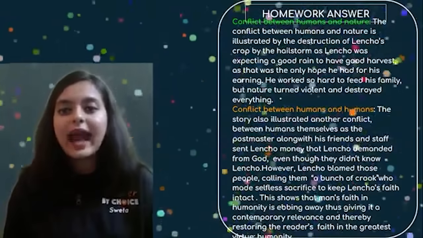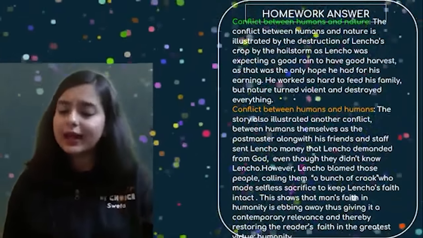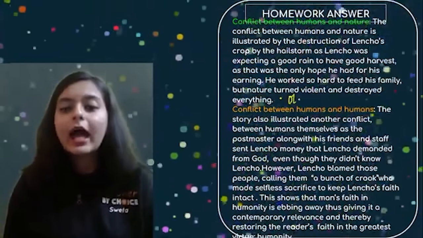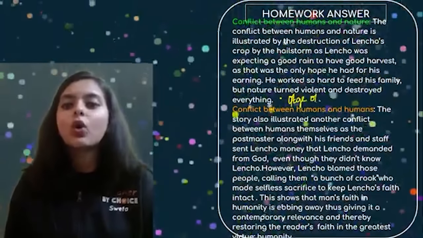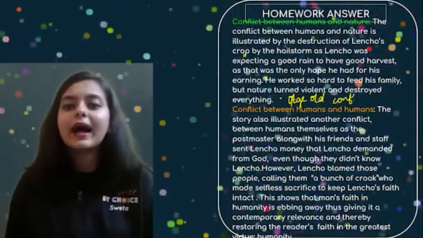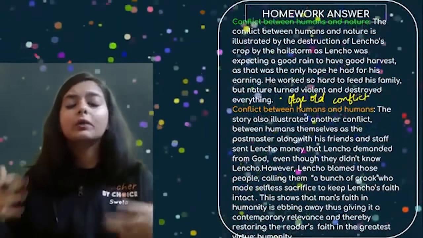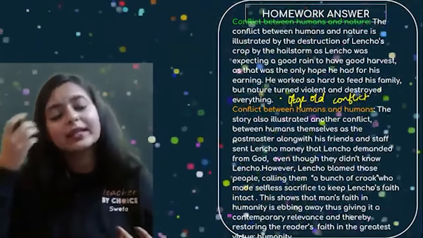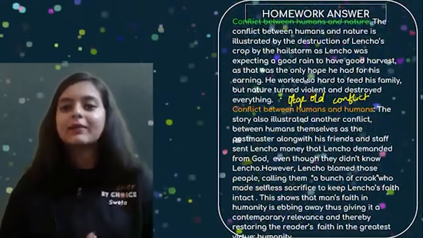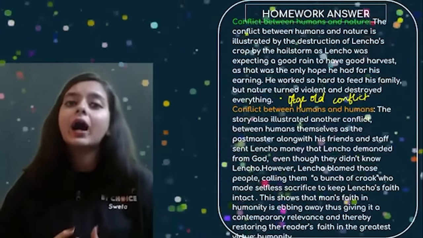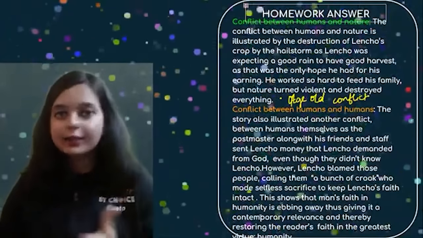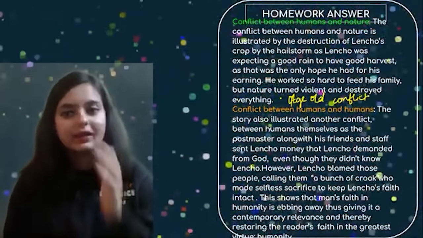And let me add a few more points, which you can definitely add in your answers as well. You can say that this is an age-old conflict, which we find in various chapters, stories or plays, right? Human nature conflict is an age-old conflict which we have seen all across literature.